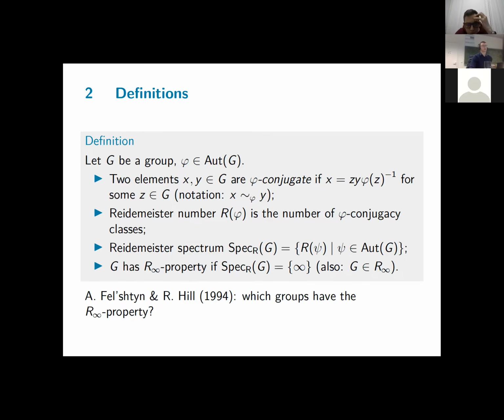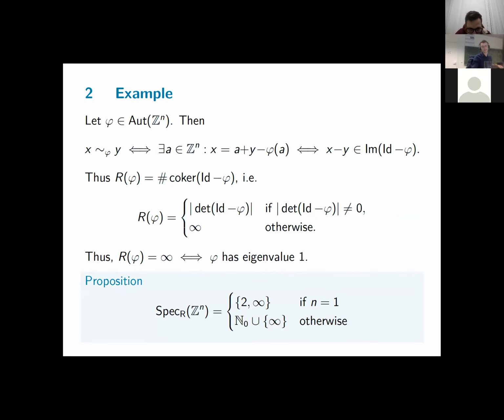Okay, now definitions are all well, but let me just give an example on how to work with these Reidemeister numbers. So let me look at the free abelian groups of finite rank. So take an automorphism phi, and if you then apply the definition of phi conjugacy, we get this. So x is equal to a plus y minus phi of a.